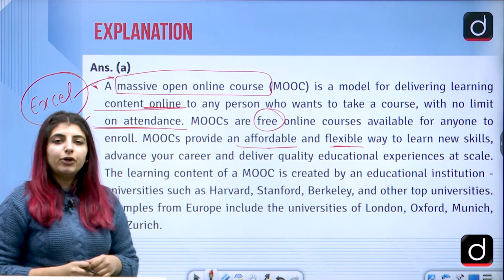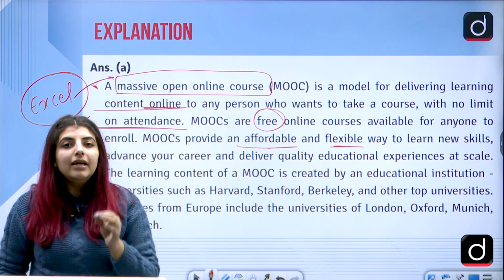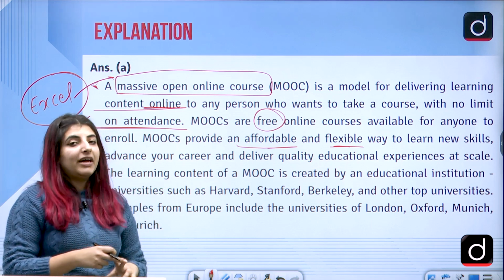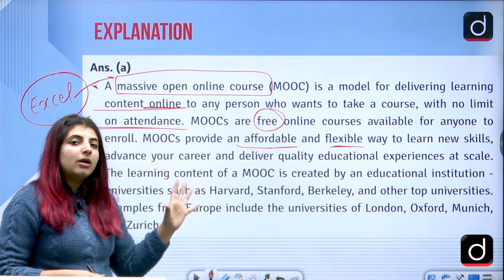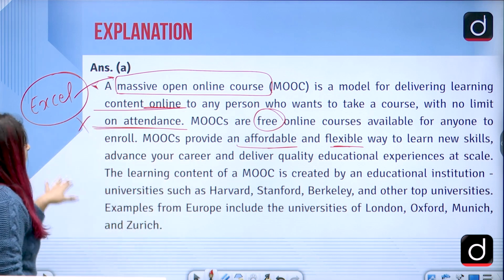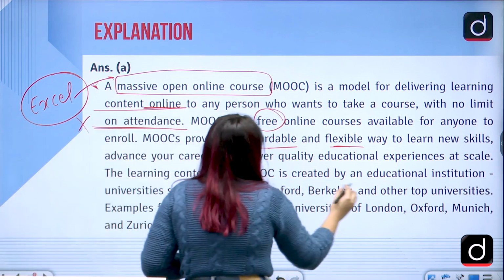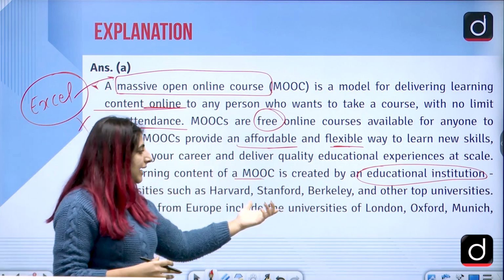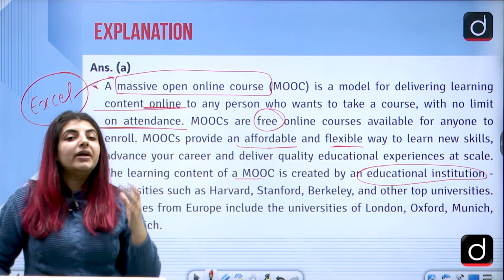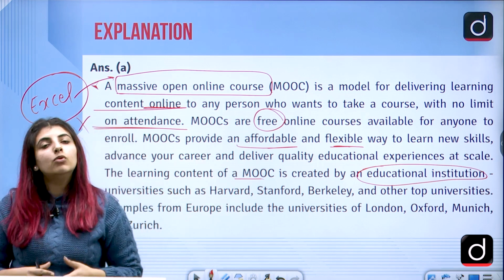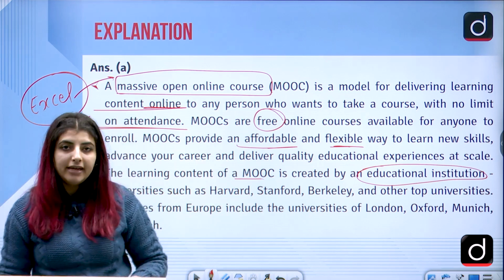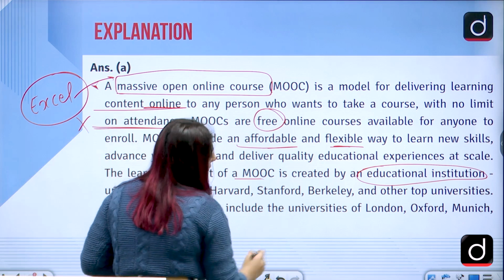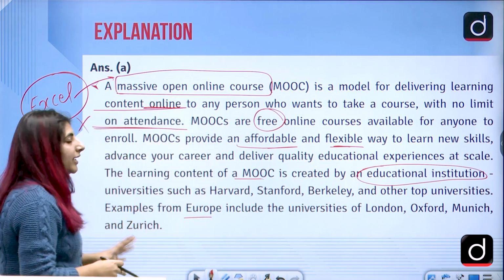And from the examination point of view, mind you, MOOCs are really important when it even comes to higher learning, when it comes to teaching aptitude, right? When it even comes to the educational part of ICT, correct? The learning content of a MOOC is created by an educational institution. Universities such as Harvard, Stanford, Berkeley, or even in India, we have certain institutions who make the MOOC content. For instance, we have NPTEL, we have IGNOU, etc. Correct? Examples from Europe include the universities of London, Oxford, Munich, and Zurich.